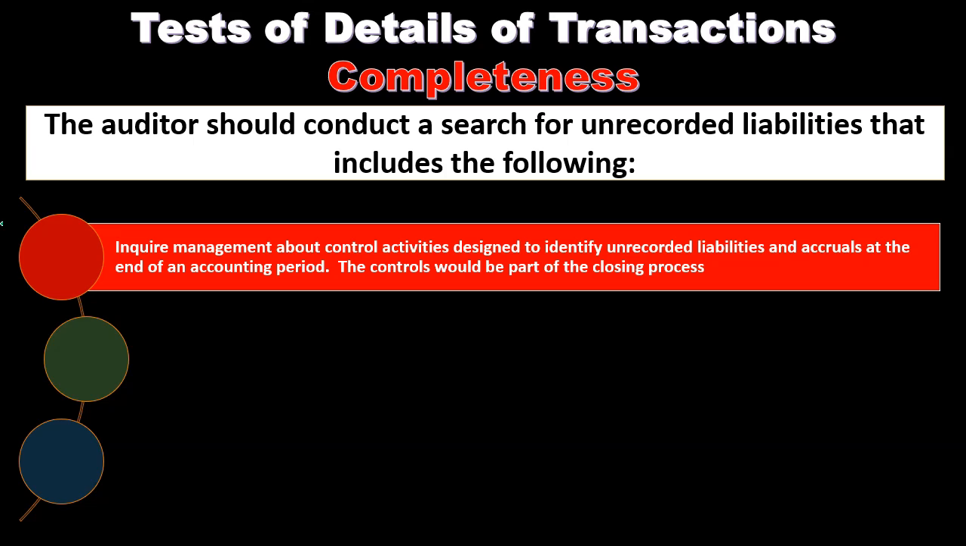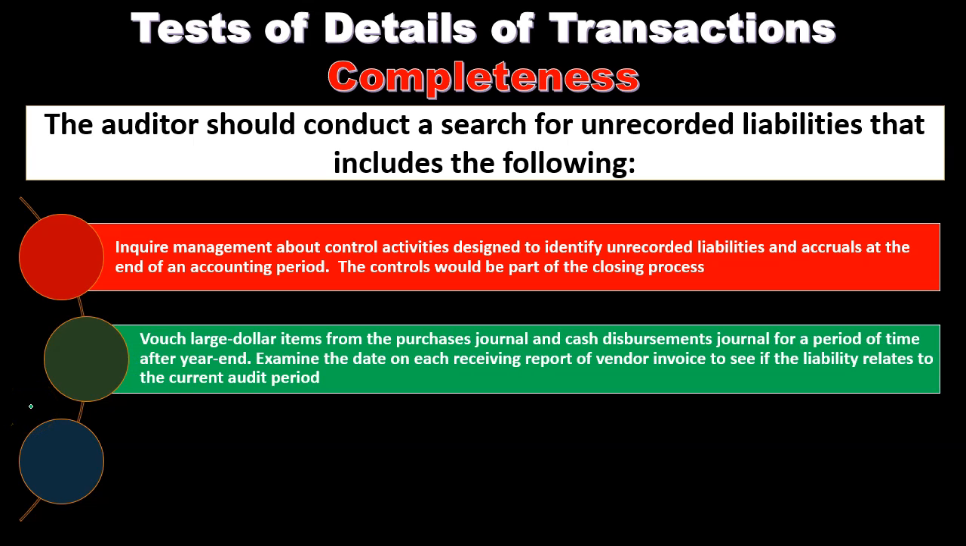Inquire of management about control activities designed to identify unrecorded liabilities and accruals at the end of the accounting period. The controls would be part of the closing process. Vouch large dollar items from the purchases journal and cash disbursements journal for a period of time after year end.